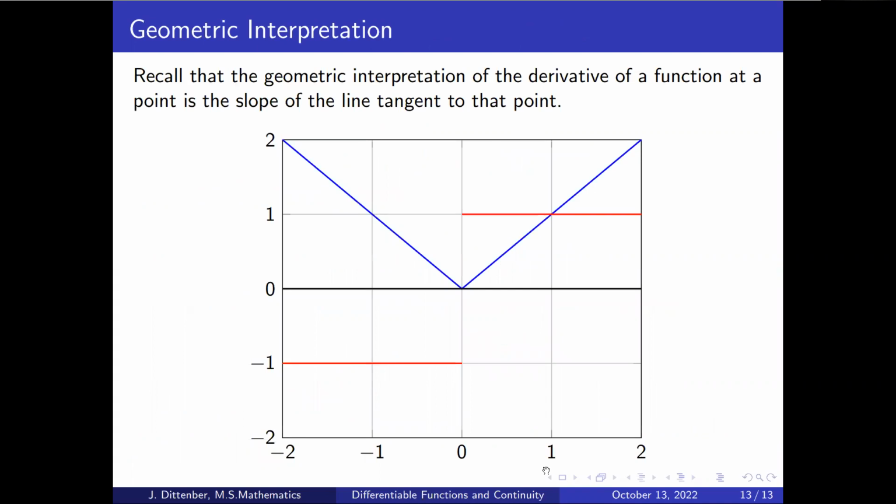Okay, so here I just have the geometric interpretation. I've got the graph of the absolute value function in blue, and then I have the derivative of the absolute value function.